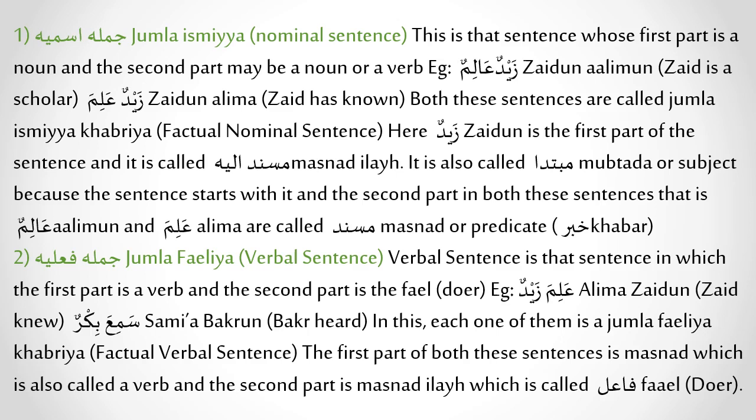Number 2, jumla fi'liya or the verbal sentence. Verbal sentence is that sentence in which the first part is a verb and the second part is the fa'il or the doer. Example, alima zaydun, Zayd knew. Sami'a Bakrun, Bakr heard. In this, each one of them is a jumla fi'liya khabariya, the factual verbal sentence. The first part of both these sentences is called masnad, which is also called a verb. And the second part is masnad ilayh, which is also called fa'il or doer.